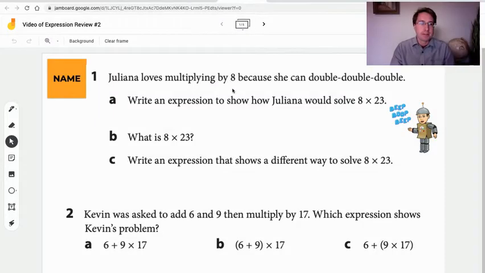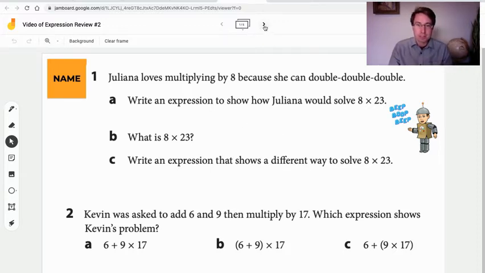Everybody. Today, this is going to be a short video just on how to do the expression review number 2. Let's just take a look here. This is the first frame. If you look up here, we'll see 5 frames. I think it's always good just to quickly click through them and see the length of the assignment.